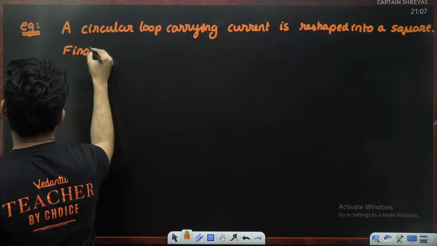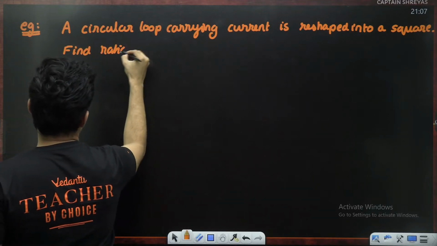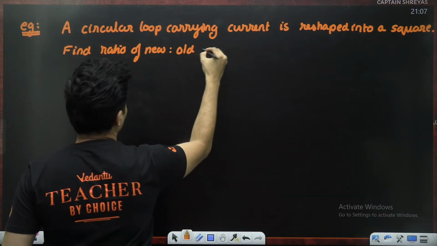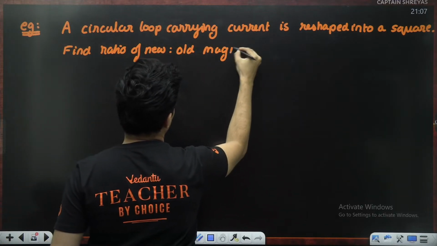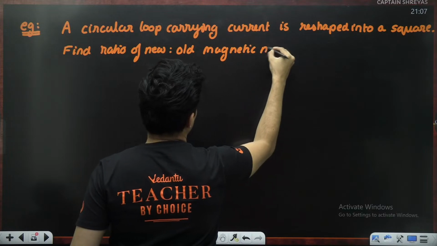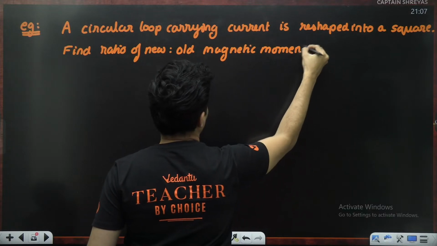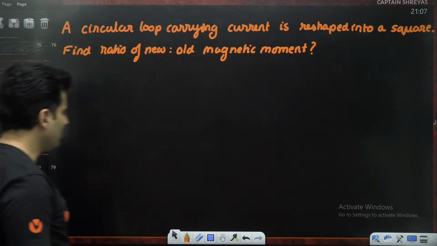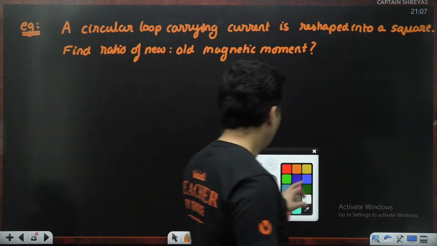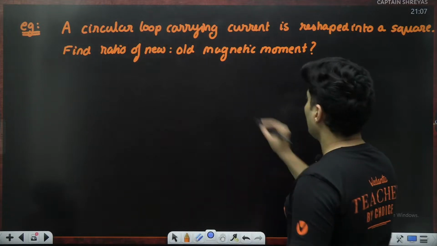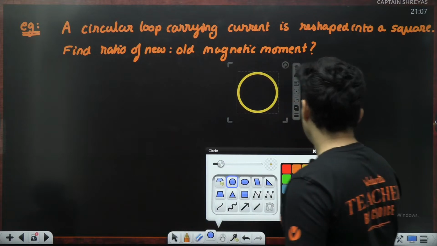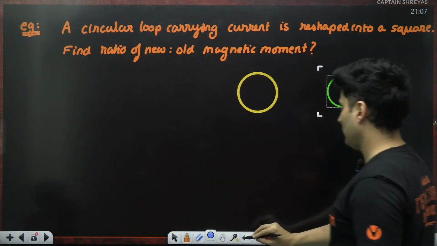Find the ratio of the new to old magnetic moment. That's the question. Find the ratio of the new to old magnetic moment. You had a circular loop and now it has been converted into a square loop.